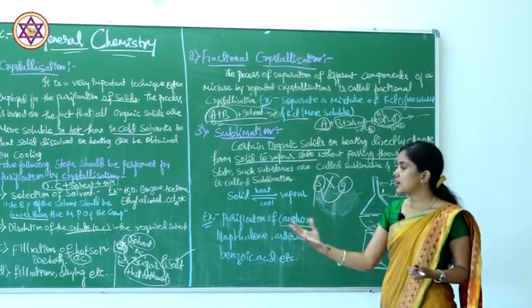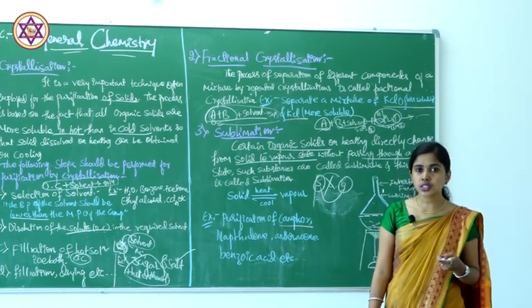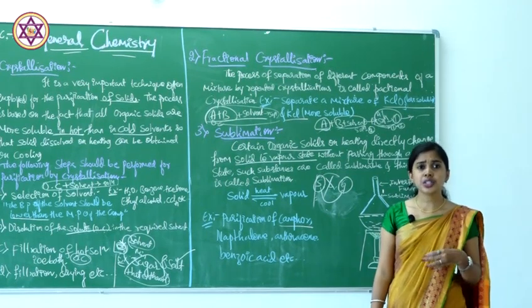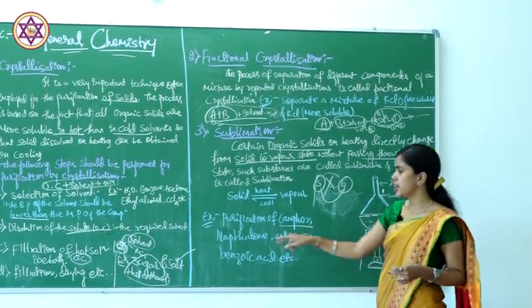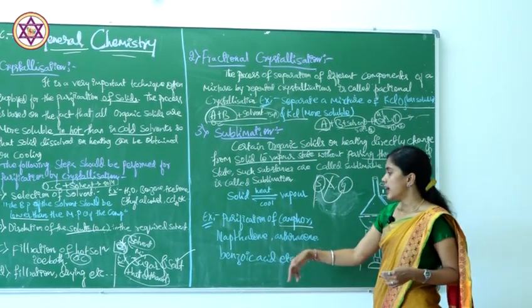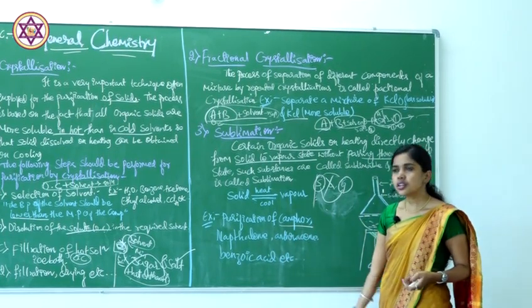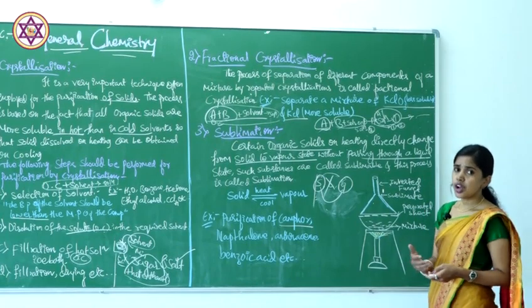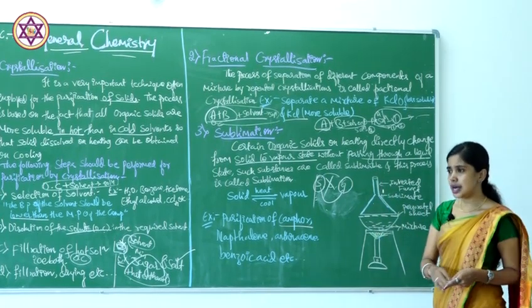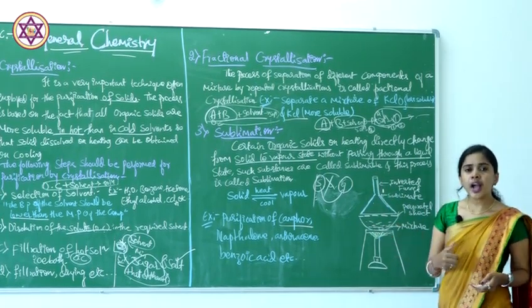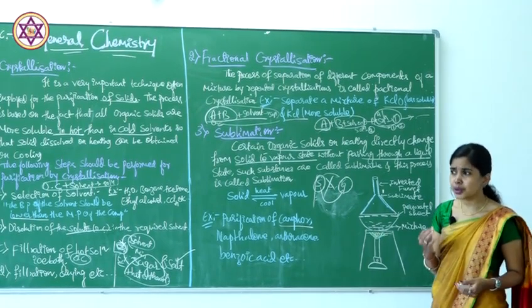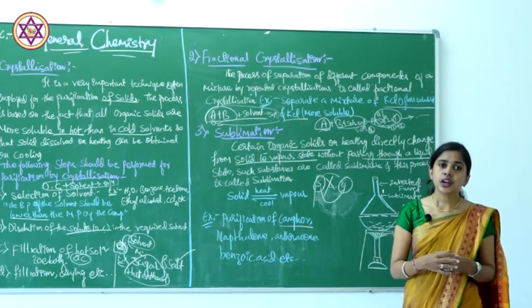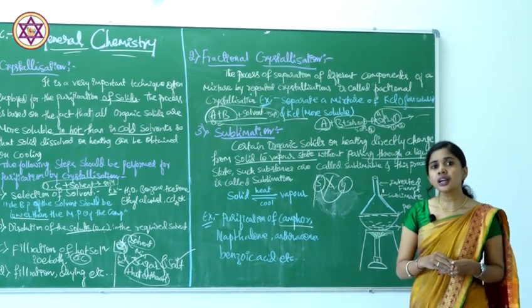Like that, you can observe that the naphthalene balls you use in homes are in the solid state and directly convert to the vapor state. Then anthracene, then benzoic acid, with these compounds we observe the process of sublimation. This is how we purify them, and we get pure camphor or pure naphthalene balls.